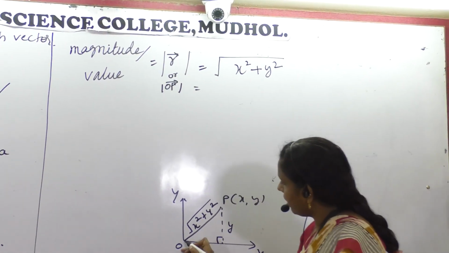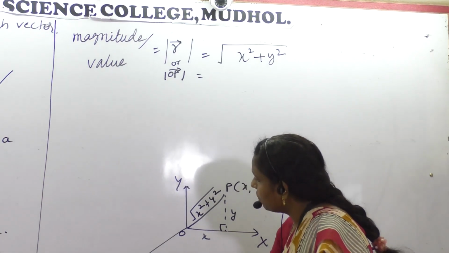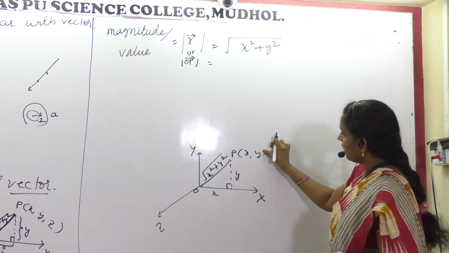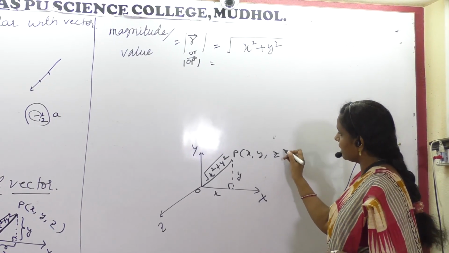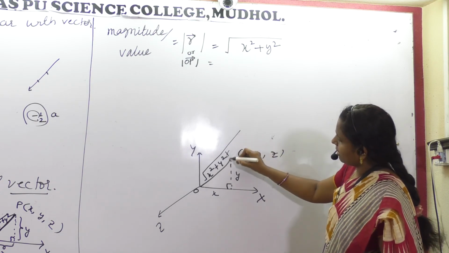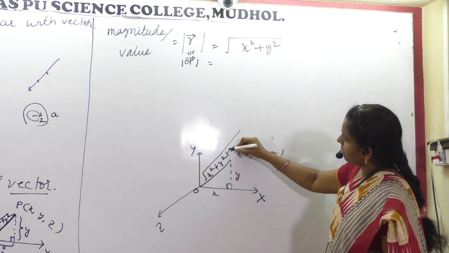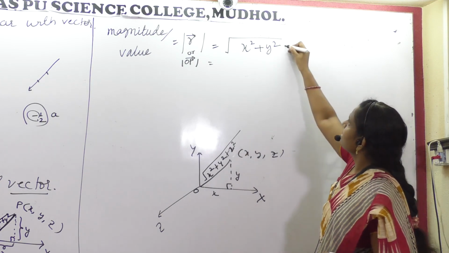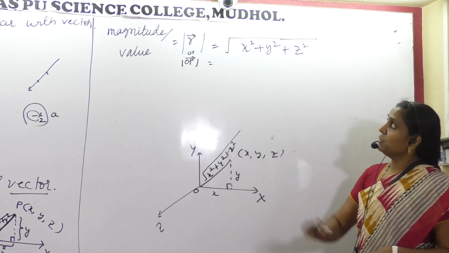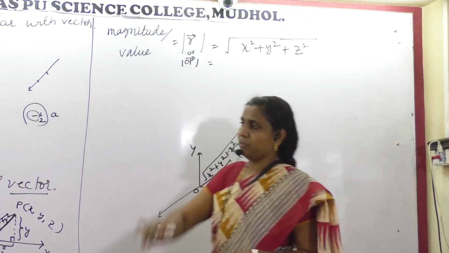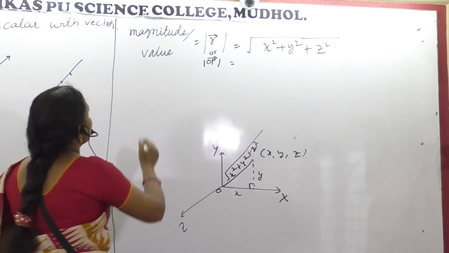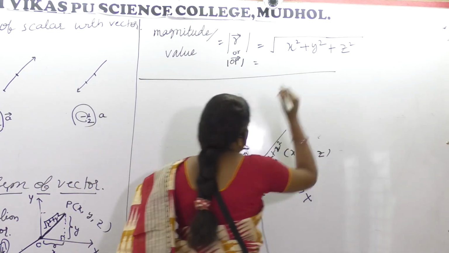If we come with one more directional axis, that is z, and here the reference point will be z, with the same theory it will continue as x square plus y square plus z square. So this is the magnitude value. Are you getting my point? Okay. Next.